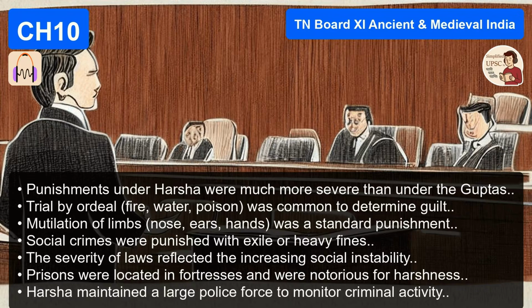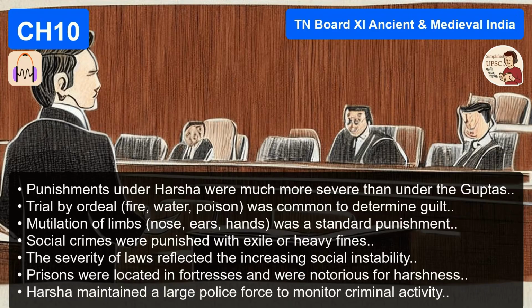Like the medieval witch trials in Europe. Very similar concept. Trial by fire, by water, by poison. If you can hold a piece of red-hot iron and your hand doesn't get burned, you're declared innocent. If you're thrown in a river and you sink, you're guilty. It wasn't a forensic legal system based on evidence. It was about appealing to divine intervention. That's a pretty stark picture.